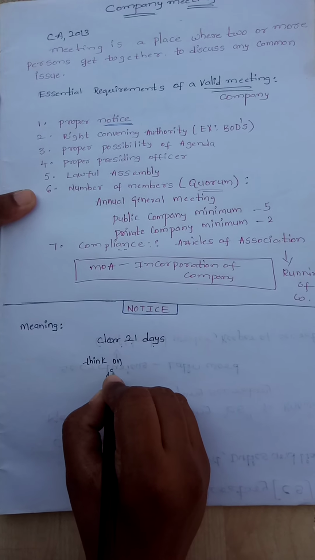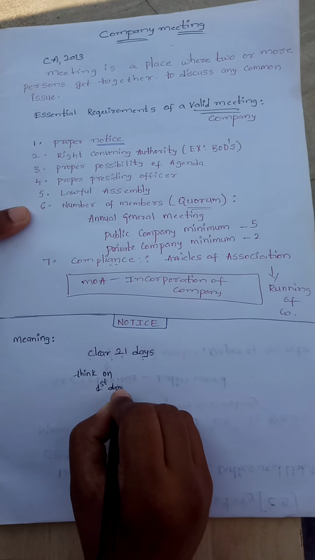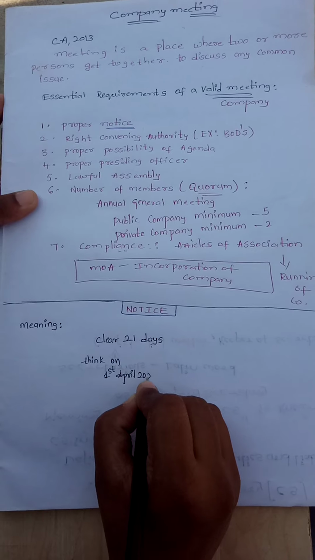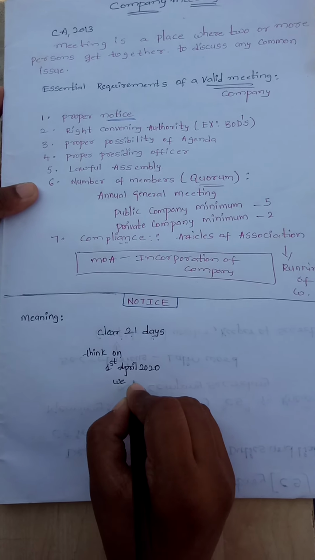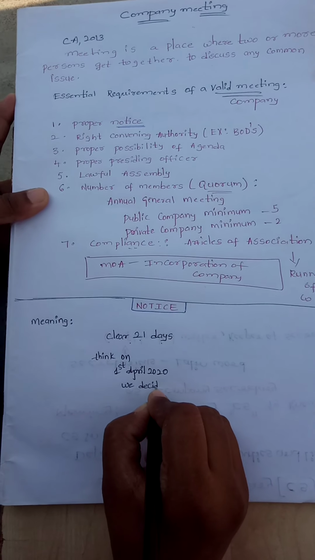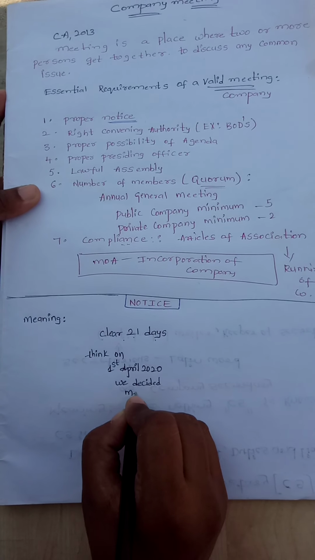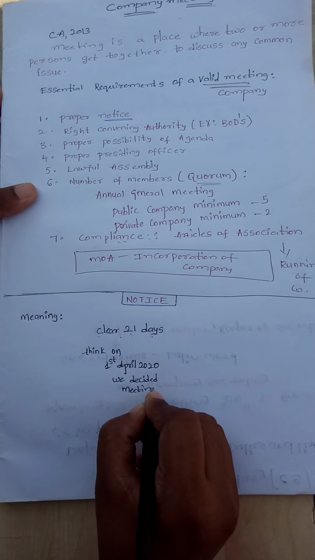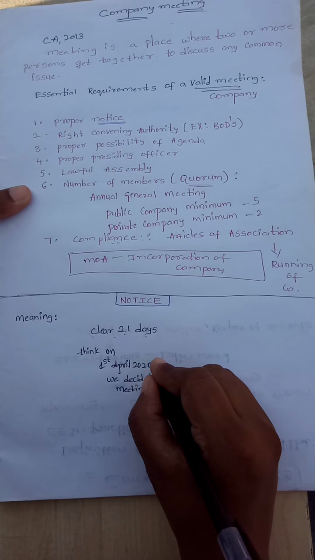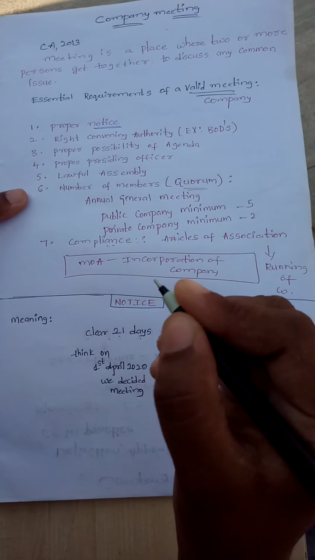Think, on 1st of April 2020 we decided to hold a meeting. On the first day we sent this notice.